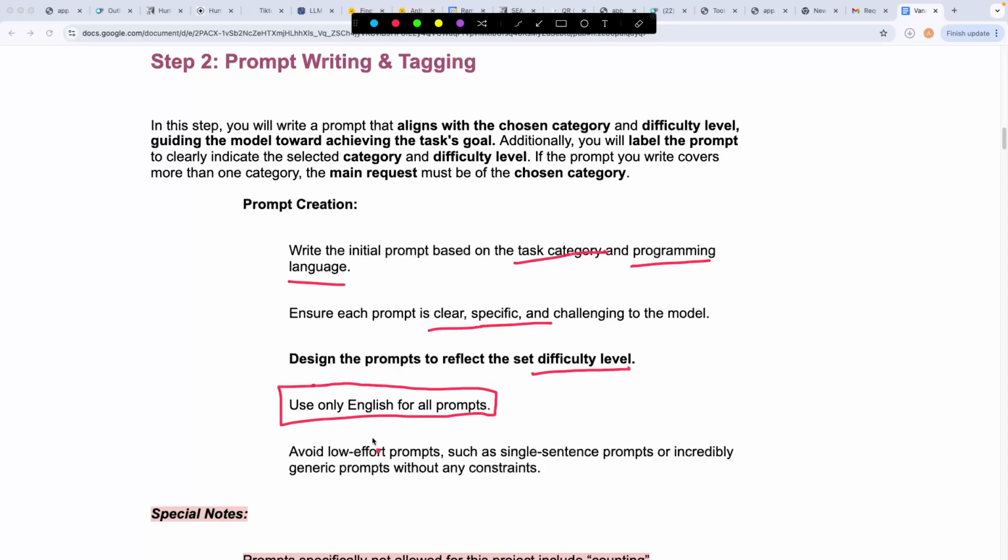These prompts also include any of your CP or DSA type questions. Those types of questions are not allowed. You should ask questions that are relevant to someone who is actively working in the field of computer science, maybe a DevOps engineer or a software engineer or an AI/ML expert, etc. Ask questions that they would want the AI to solve, not the CP and DSA type questions.